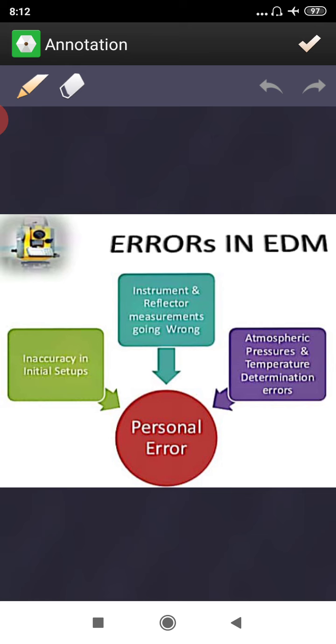Instrument and reflector measurements may go wrong. You may read it in a wrong way or keep it in a wrong way. There is also atmospheric pressure and temperature determination error. We use atmospheric pressure and temperature in the calculation for some of the instruments, so you may make a mistake in calculating them, and that may cost you.